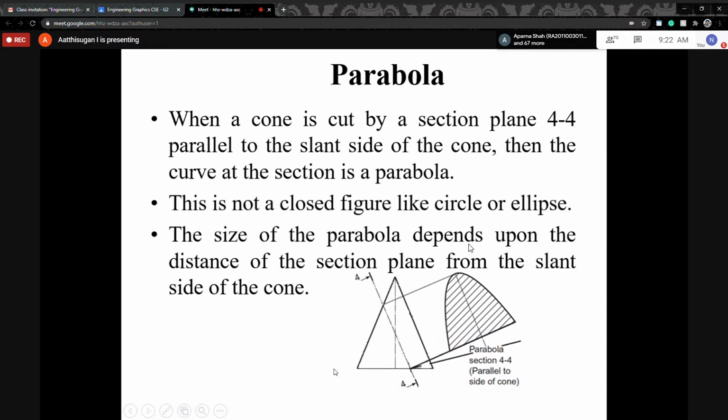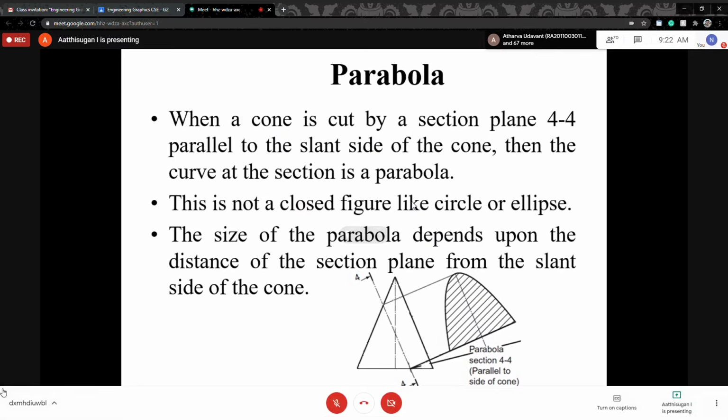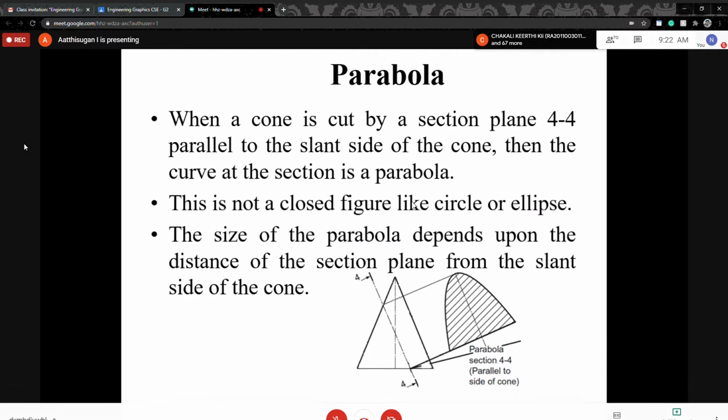First, we discussed the triangle: take a cone and cut it in two through the center, and we get the shape of a triangle. The second case is the cutting plane perpendicular to your axis, which gives the circle. In the third case, the cutting plane passes at an angle less than 90 degrees and greater than half of the apex angle, giving an ellipse. The fourth case is the parabola: the cutting plane is parallel to the slant side.